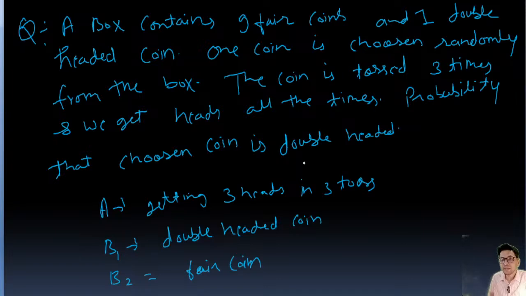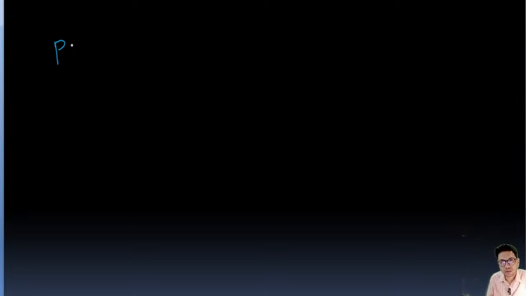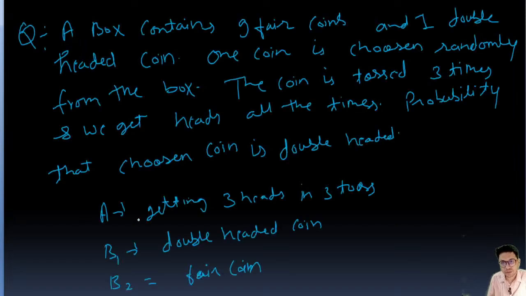Now we'll use Bayes theorem. We need to find the probability that the chosen coin is double-headed. So we have to find P of B1 given A, because double-headed is B1.